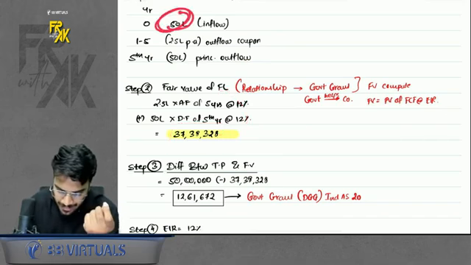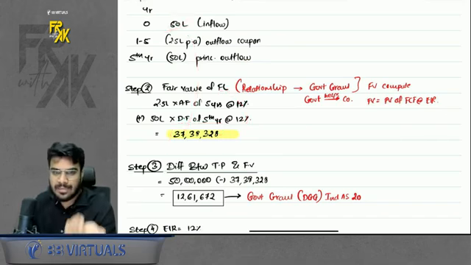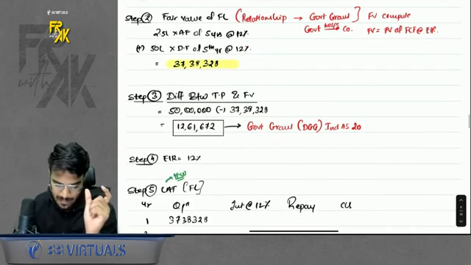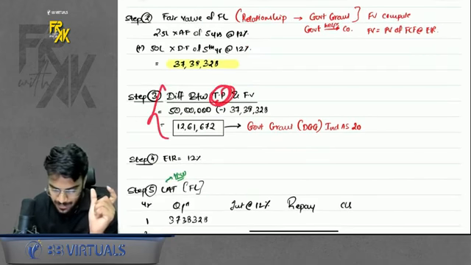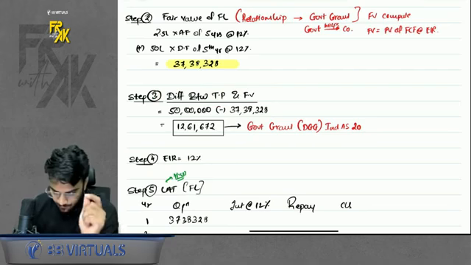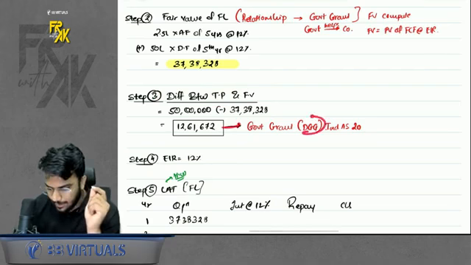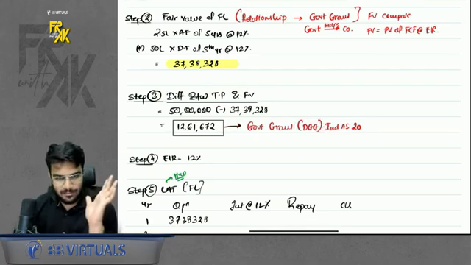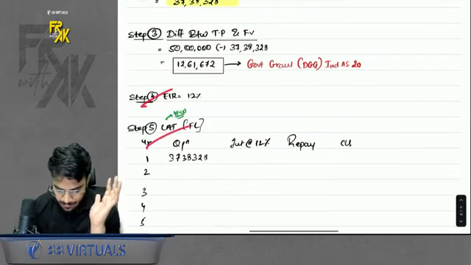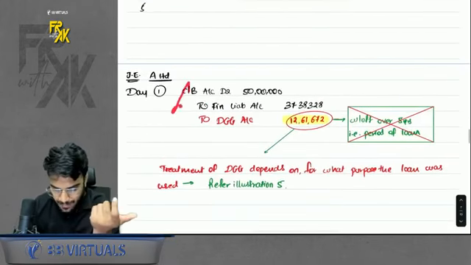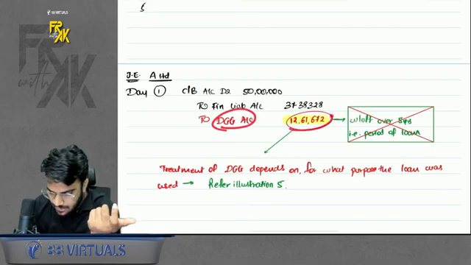You took a loan of 50 lakhs. The liability value is only 37.38 lakhs. Some difference will lie. Step number 3, difference between transaction price and fair value. This difference will be treated like a DGG, government grant. Okay. Then step number 4, EIR. Step number 5, LAT. Now, when you pass the entry, what to do with this DGG?